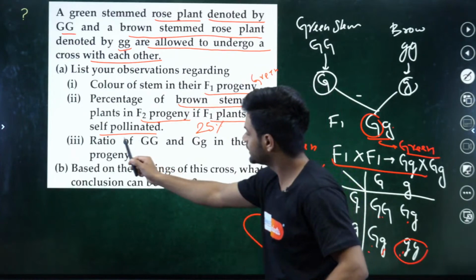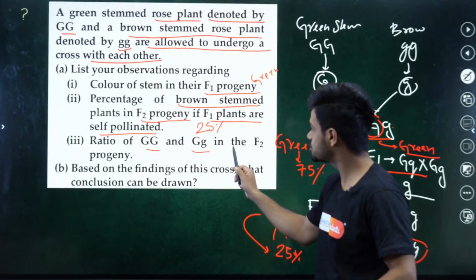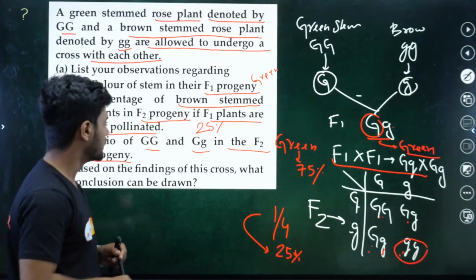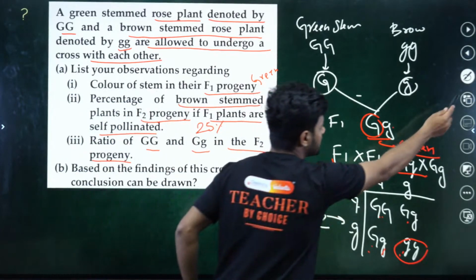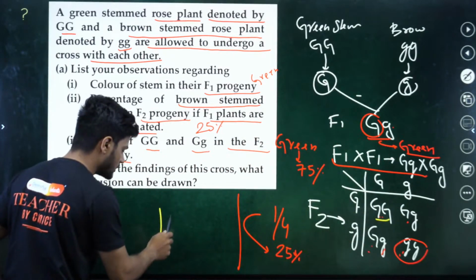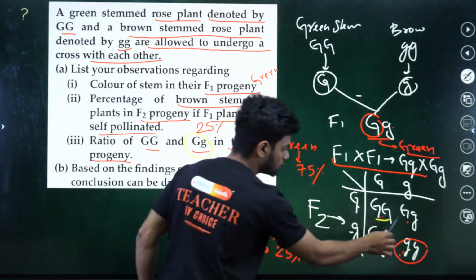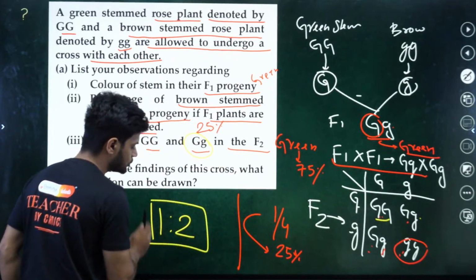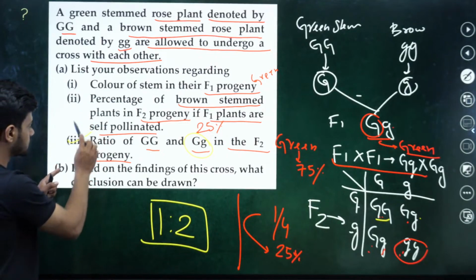Now the ratio of capital G capital G to capital G small g in the F2 progeny. Now they're asking you the ratio. What will be the ratio here? Ratio is again very simple, sir. Capital G capital G is only 1. So 1 is to, then we are asking the ratio of capital G small g. So 1 here, 2 here. So 1 is to 2 ratio is the answer for the third one here.